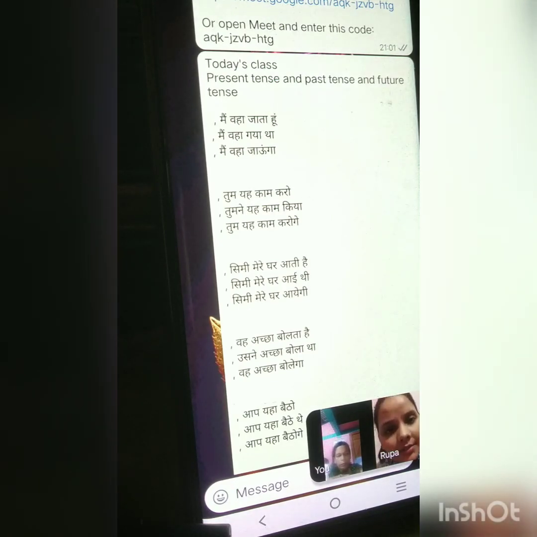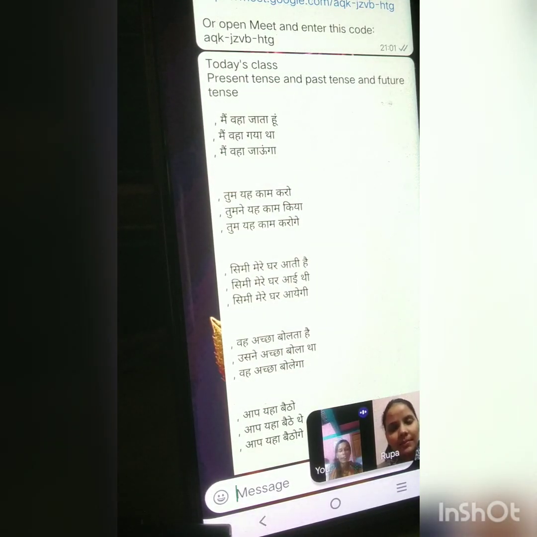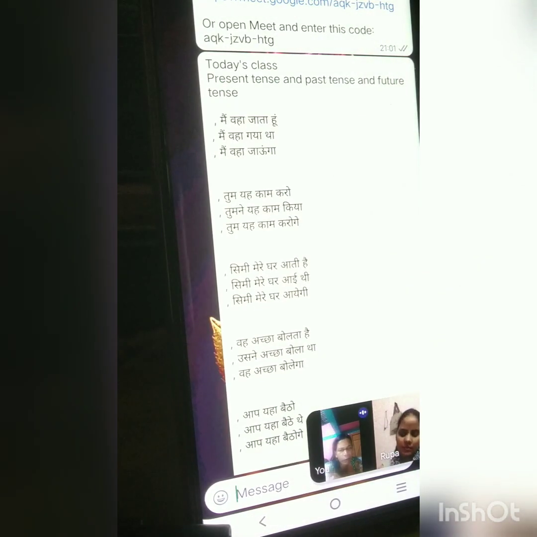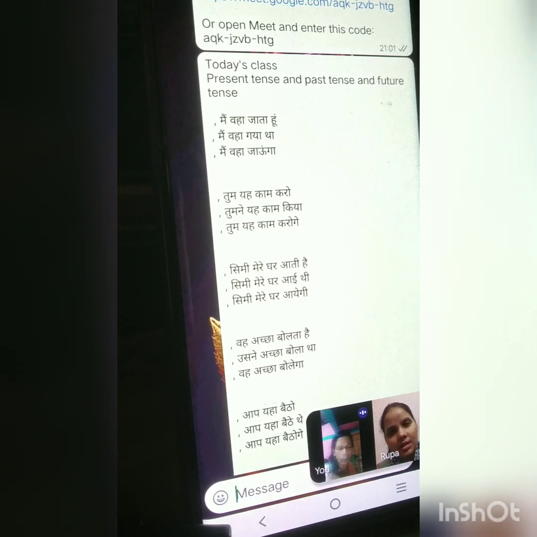Ma'am, how can I tell that this sentence is only past and that मैं वहाँ गया था is past perfect? According to the sentences you get, you will eventually understand the difference. When you are given sentences, only then will you understand that here you have to use had, and here you don't. Okay, ma'am?